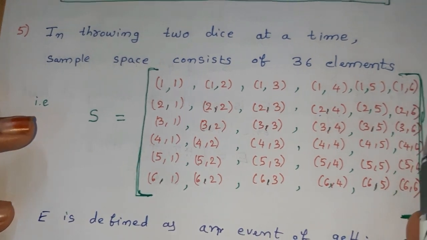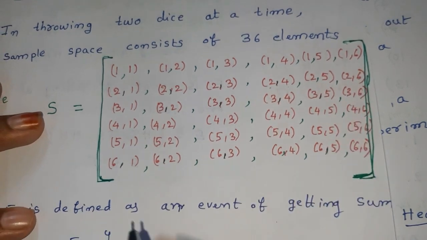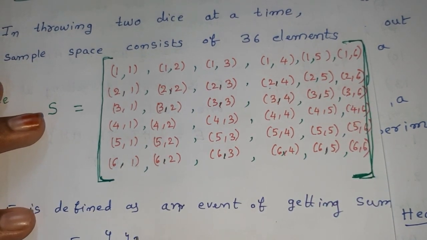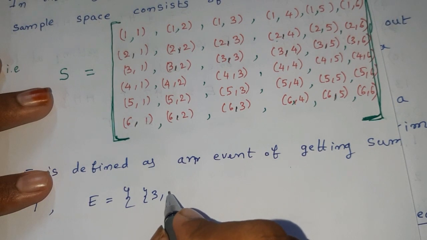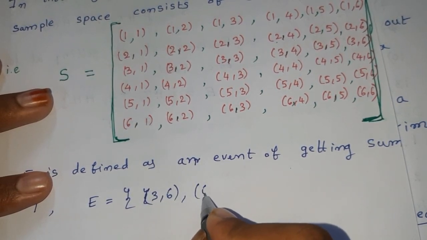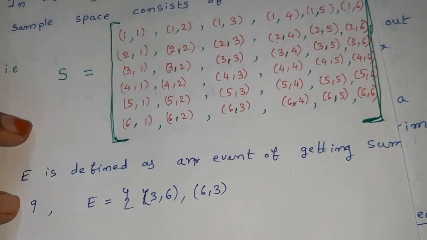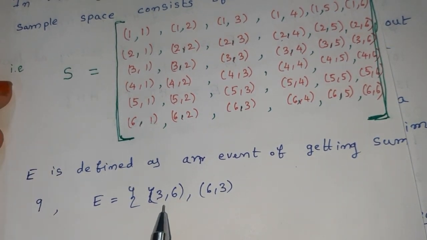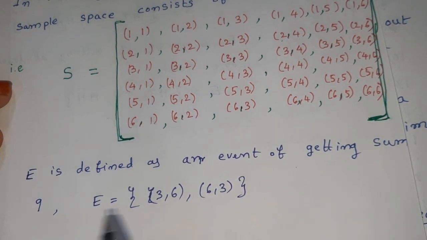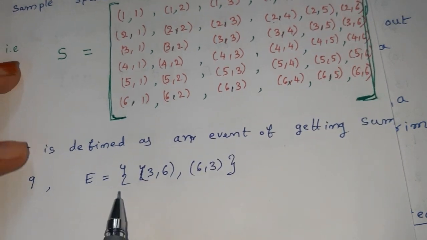2 plus 6, no. 3 plus 6, okay, 3, 6 is a possible outcome. Similarly 6, 3 is also a possible outcome. These are the only outcomes satisfying the given condition, which is getting sum 9.